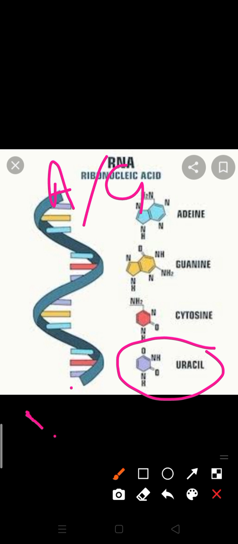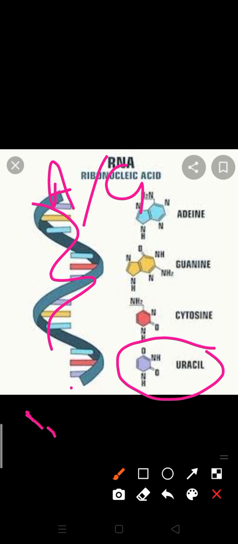Therefore DNA has evolved from this single stranded RNA only, which we have discussed already as reverse transcription. Then from DNA, if mRNA forms, it is known as transcription. These processes are very important for protein synthesis.